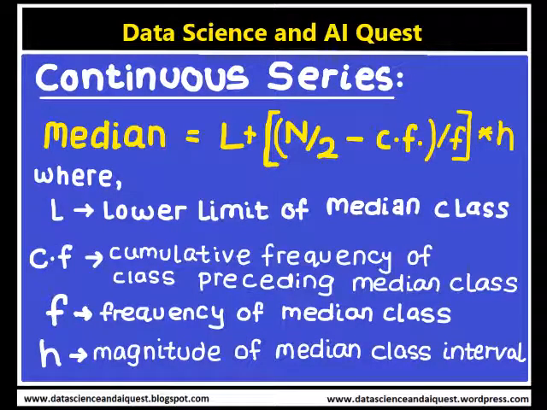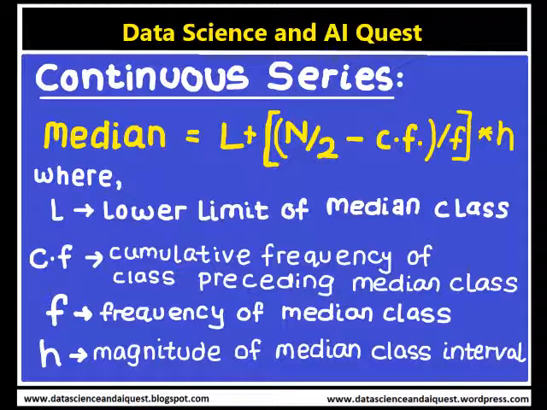Now let's see how to find the median of a list of items in a continuous series. In case of a continuous series, one has to locate the median class, where the n by 2th item, and not the n plus 1 by 2th item, lies. The median can then be obtained as follows.